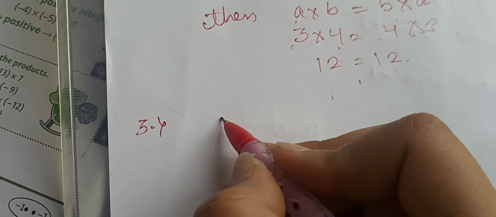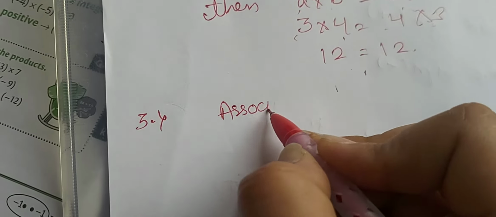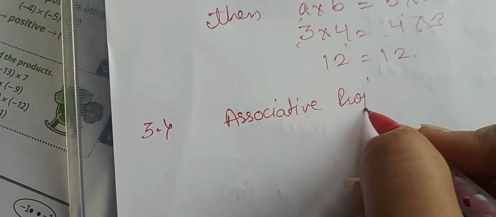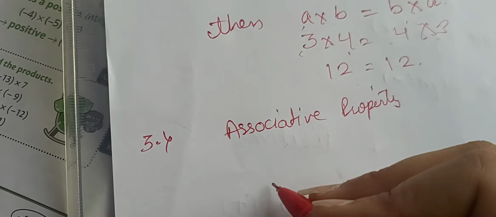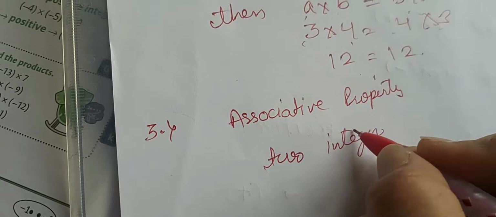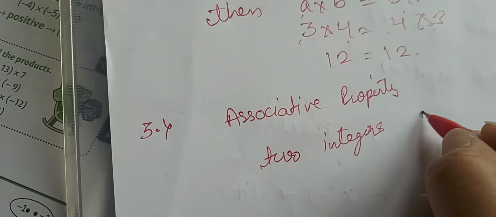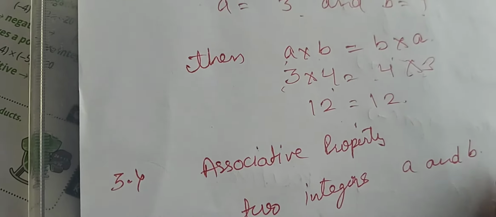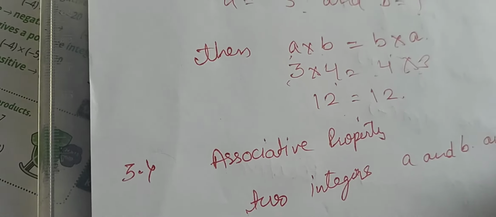The third property is the associative property. In the associative property, similarly, we have integers such as a and b and c also.